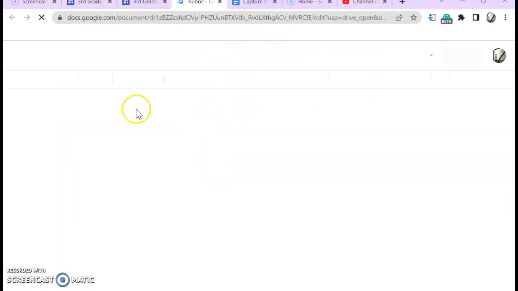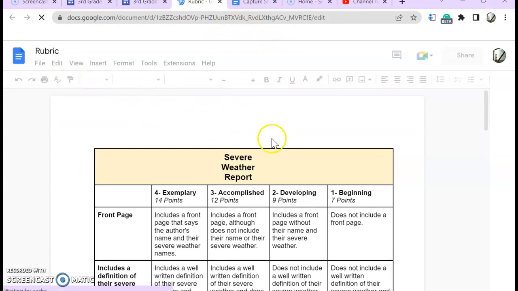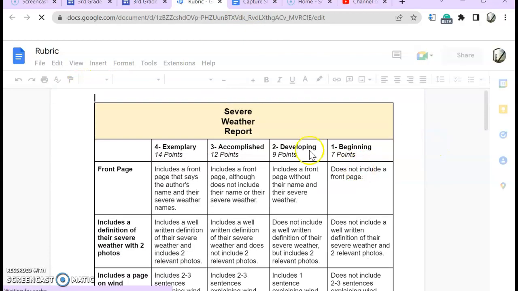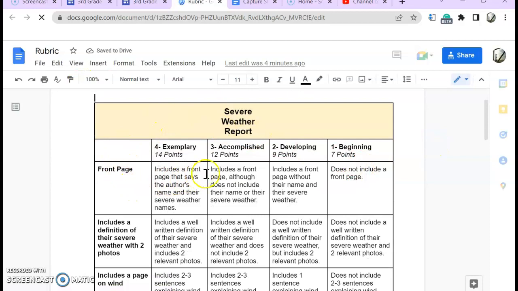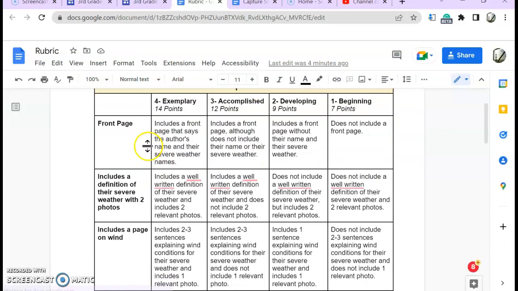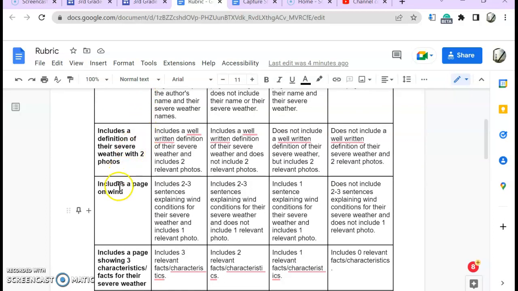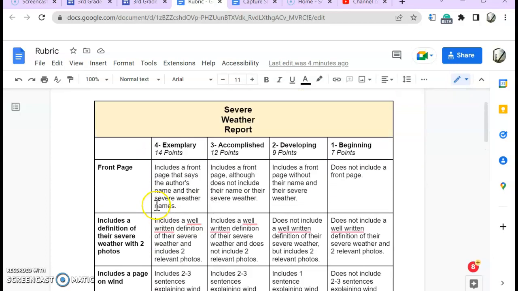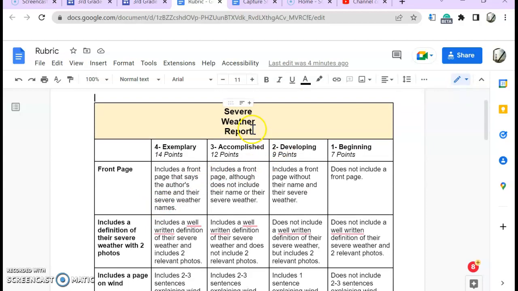Over here for the rubric, you don't need to make a copy because you're not going to be writing on this. Your report is going to be in the form of Google Slides. And this rubric takes you through every single slide, telling you exactly what you need in each slide. So this is a great resource to continue to refer back to, to make sure you are including everything you need to include.